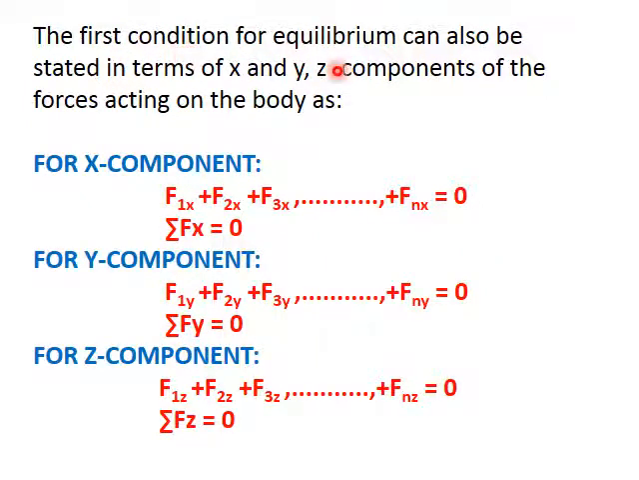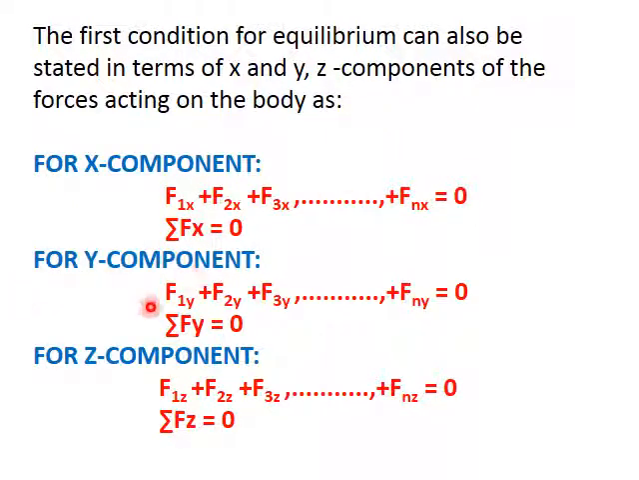The first condition for equilibrium can also be stated in components. As you know, we have the x, y, z plane, so we can distribute the forces into x, y and z components. Let's suppose in the x component we have F1x, F2x, F3x up to Fnx equals 0. So on the x axis the forces up to n sum to 0, then summation Fx equals 0.